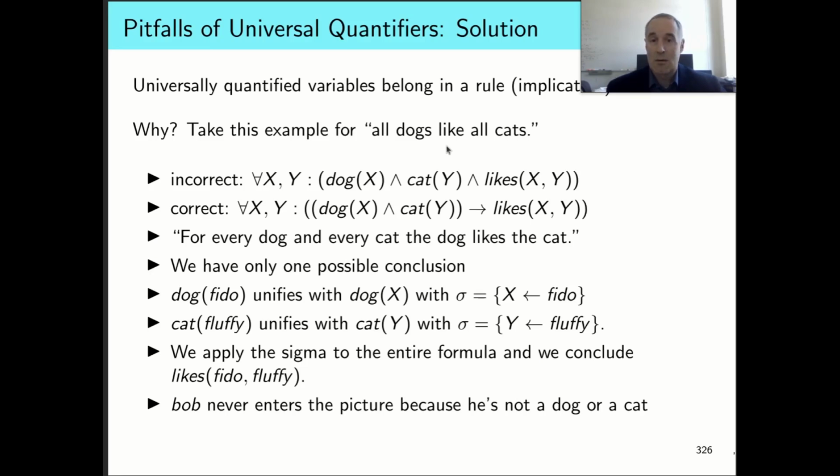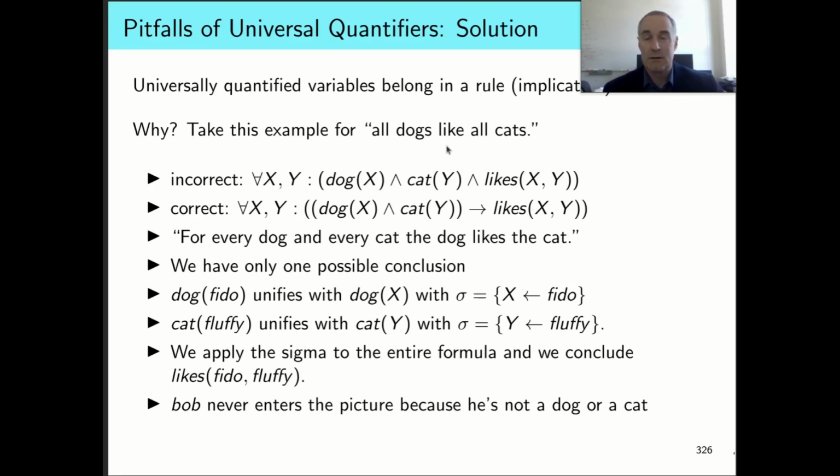So what's the correct way to do this? Well, the correct way is to put it into a rule. That's what you actually mean here. If we're saying all dogs like all cats, that really means for all x and y, if x is a dog and y is a cat, then x likes y. So for every dog and every cat, the dog likes the cat. We have only one possible conclusion for our particular universe.